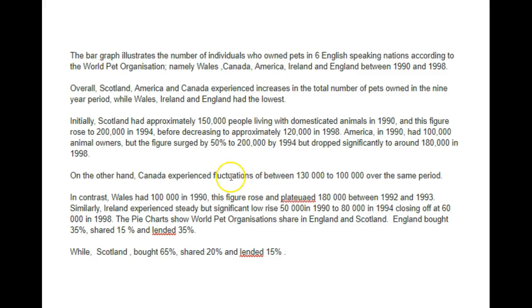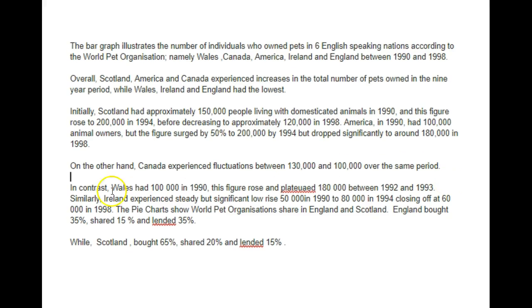If it's fluctuations of, then we talk about the difference that it fluctuated by. But if it was fluctuations between these total numbers, so if Canada had a total of 100,000 to 130,000, then we can just do it like this. Canada experienced fluctuations between 130,000 and 100,000 over the same period.